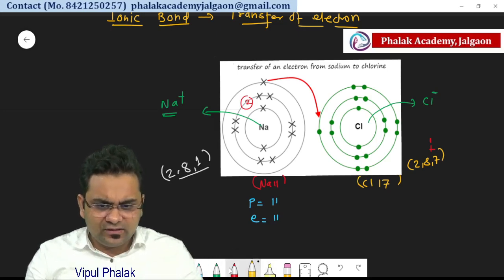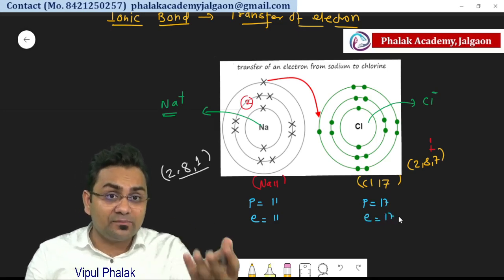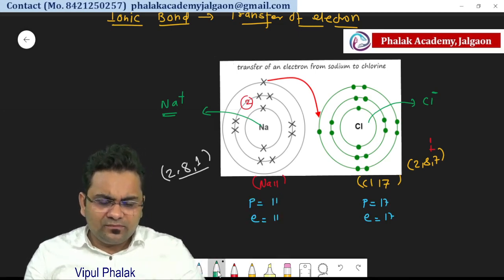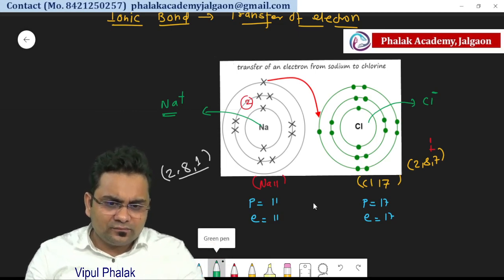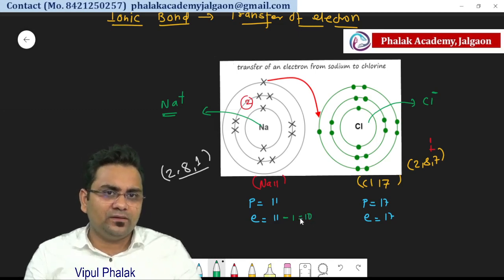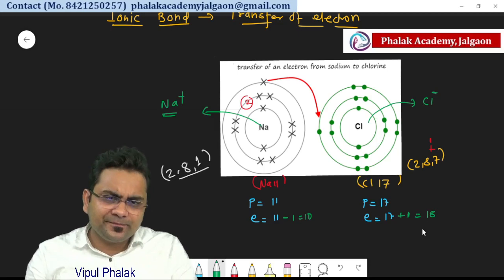And in chlorine, the number of protons before formation of the bond was 17 and electrons 17. But after the formation of the bond, sodium donates 1 electron, so 11 minus 1, now sodium has only 10 electrons, and here 1 electron is added, so the total number of electrons will be 18.